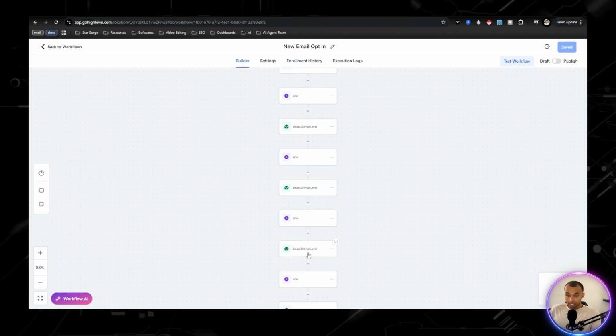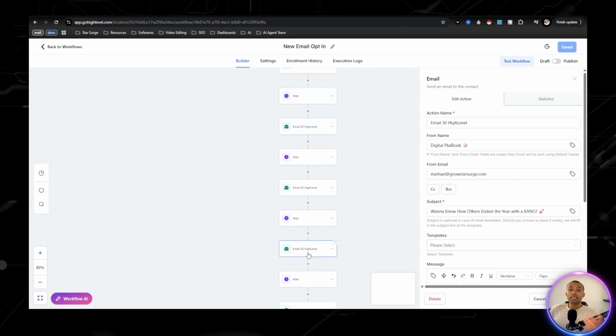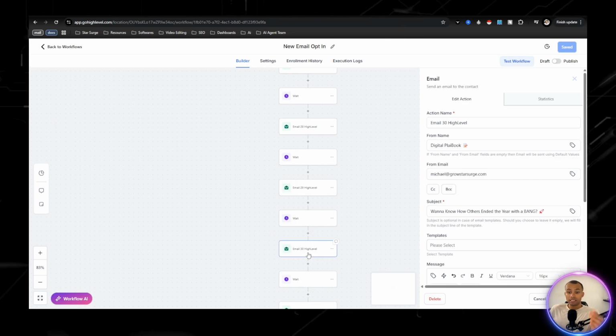They are geared towards promoting Go High Level. Now I know a lot of you guys don't promote Go High Level. You know why? Because I can see how many people click on my link and sign up using Go High Level. It's not a lot compared to the other tools that I promote.